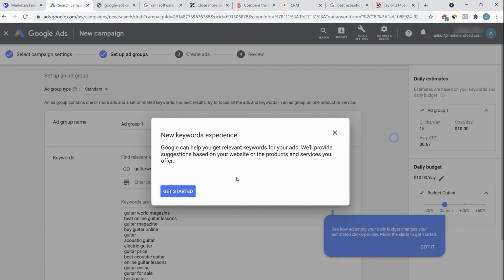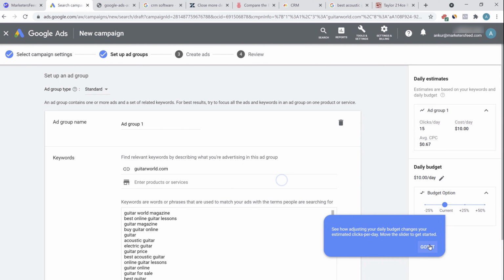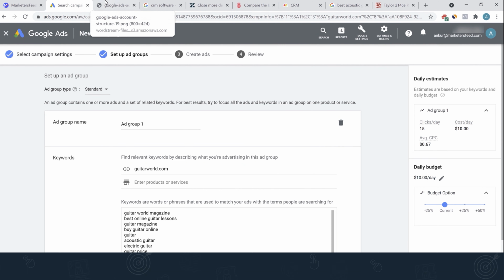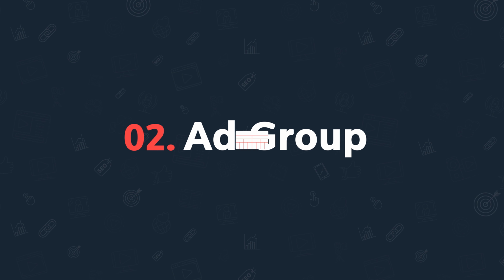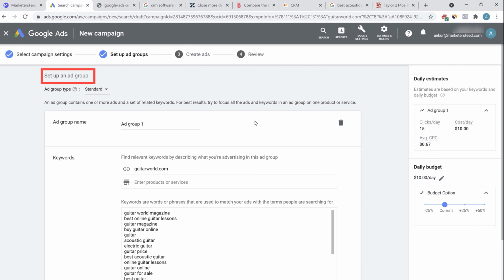Now we come to the second layer. So a basic tutorial. Let's click on done, leave, got it. Now the second layer is the ad group. As you can see on the top layer, we had Google Ads account, then we had campaigns, then we have the ad groups, then we have the ads. We are already done with the campaign part. Now we are in the ad group stage.